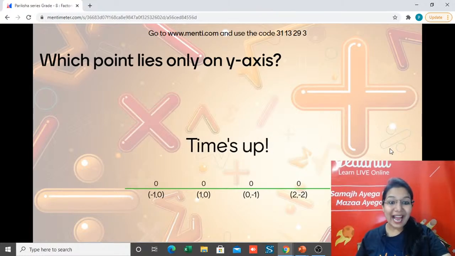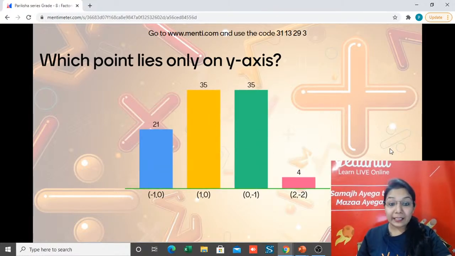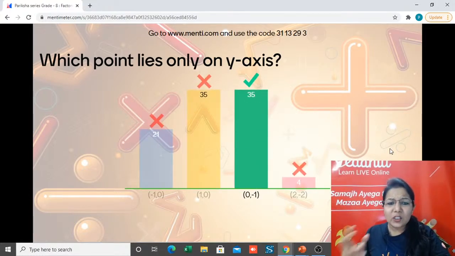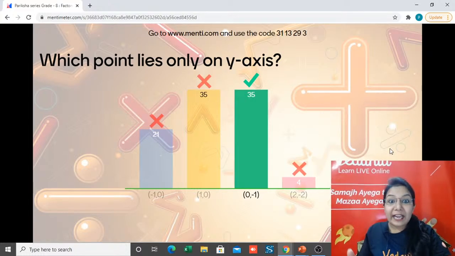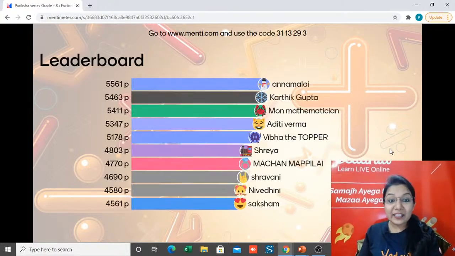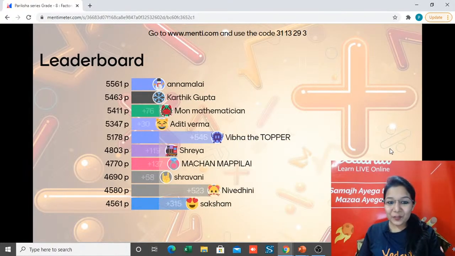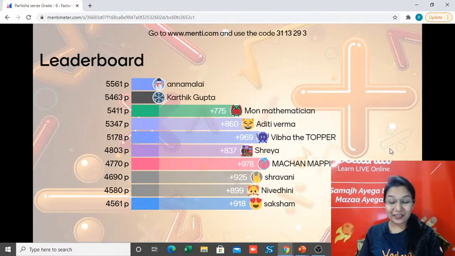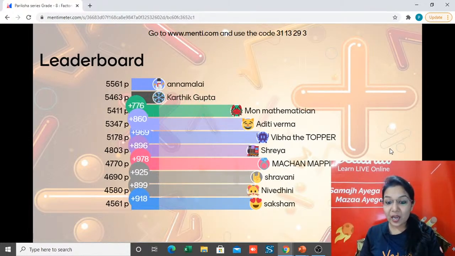2, 1 and the time's up. The correct answer is not option B, it's option C. Lies on y-axis means the x-coordinate should be 0. x should be 0.